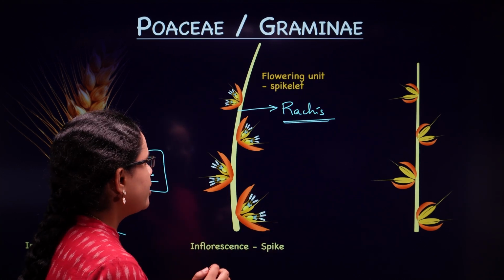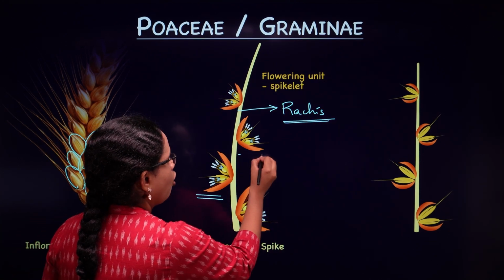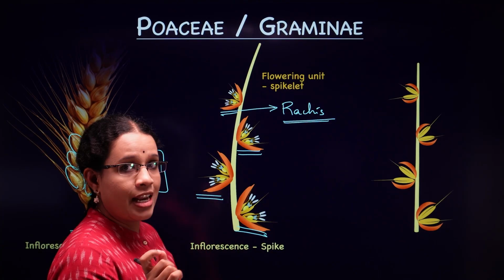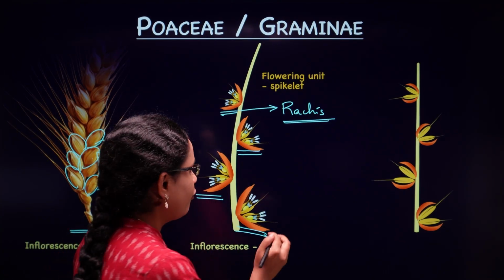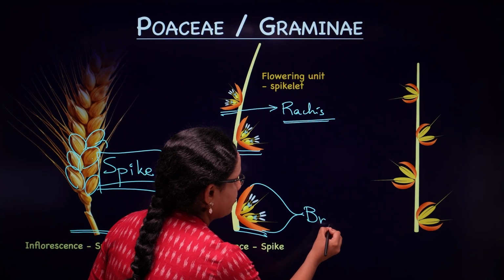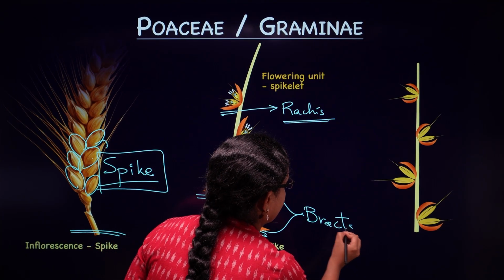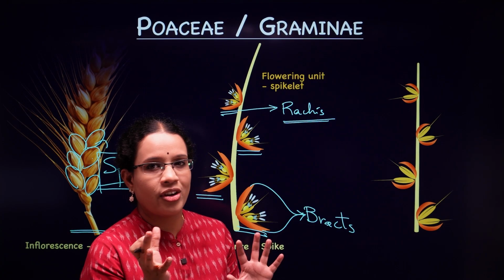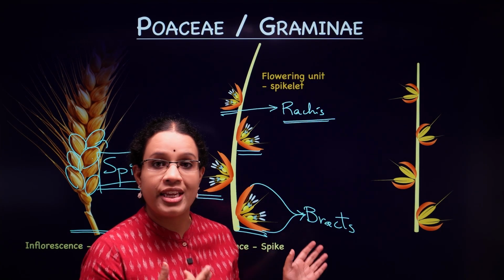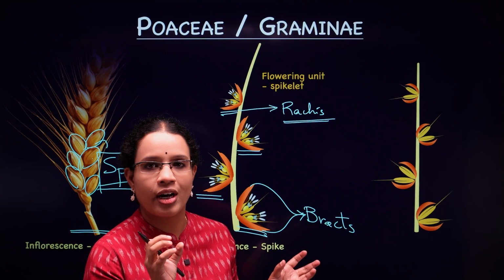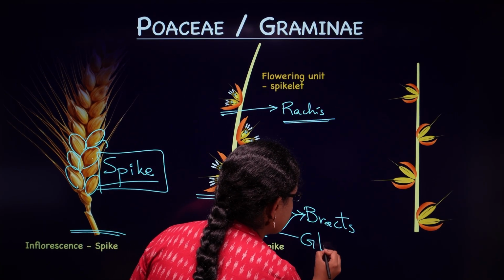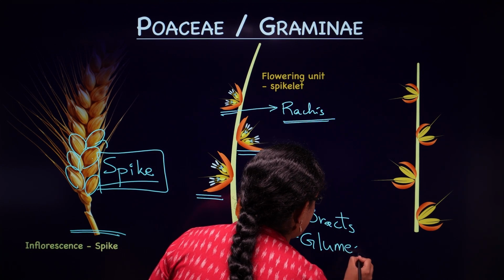Now here you are seeing the representation of a few spikelets. And let me tell you one special thing here. You're finding the bracts here. These are not the general greenish bracts which you generally find, isn't it? These are little husky brown colored and we call these glumes.